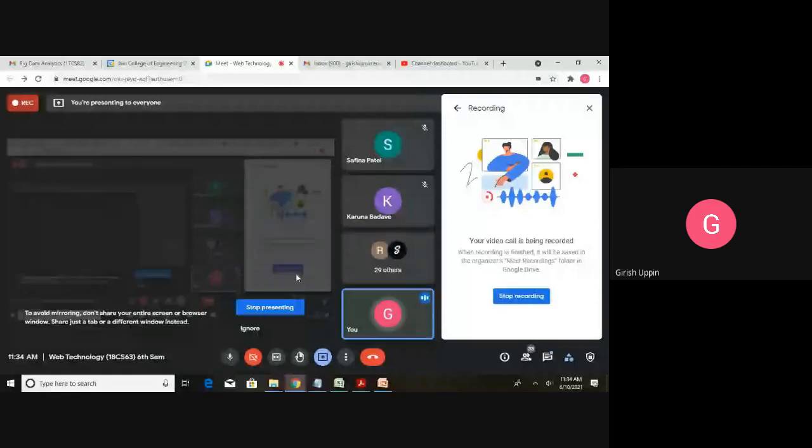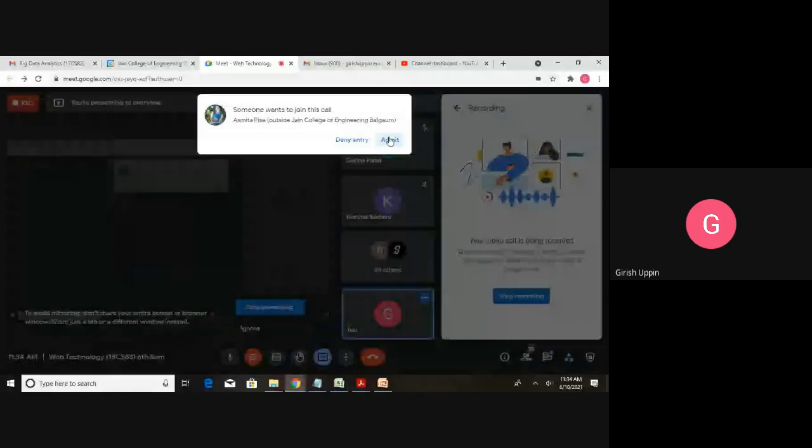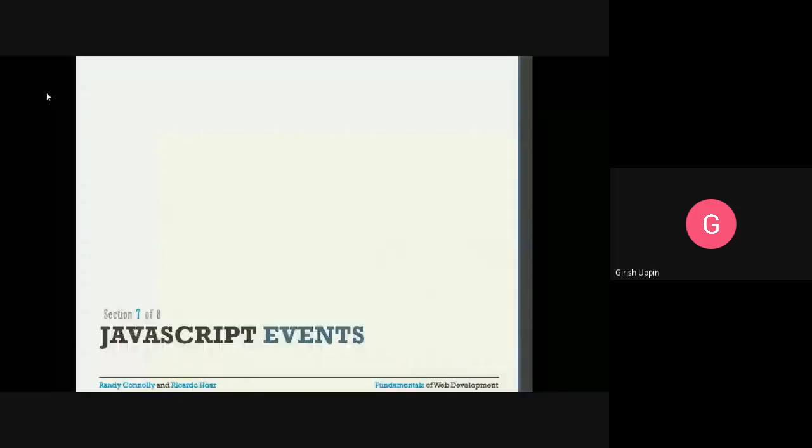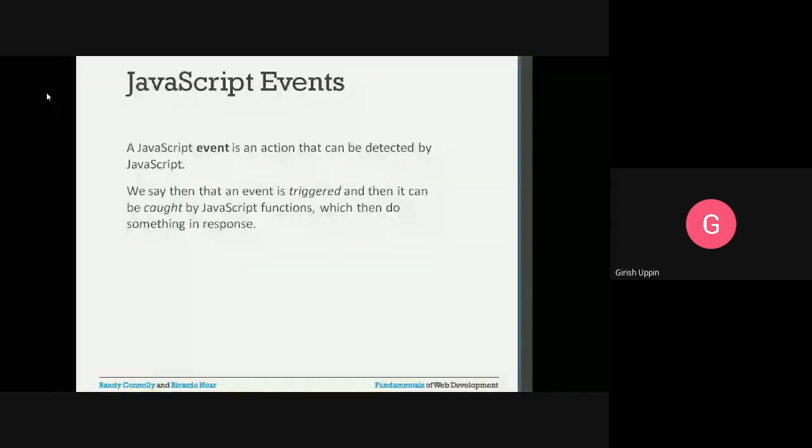In today's session, we will look into JavaScript events. Okay. JavaScript event. What is an event? It is like any action. Any action you can call an event on the form.